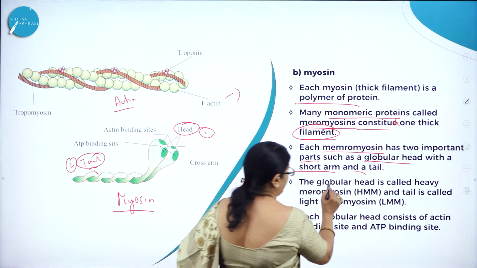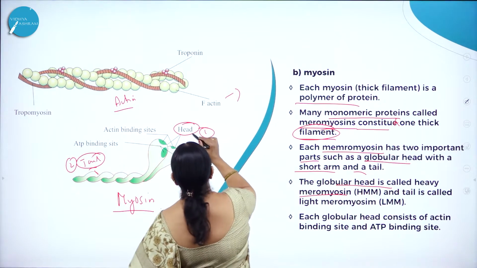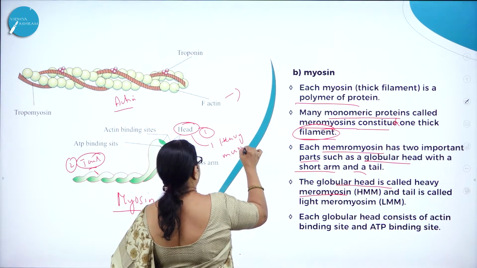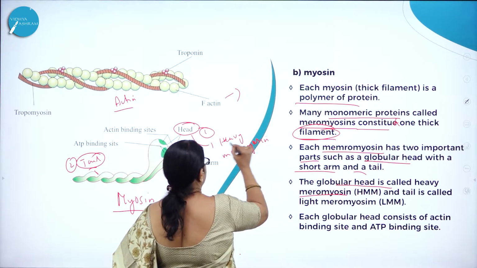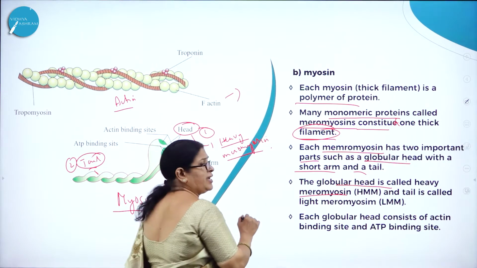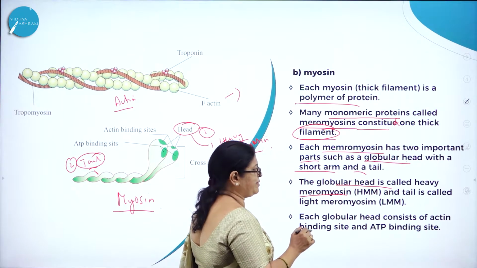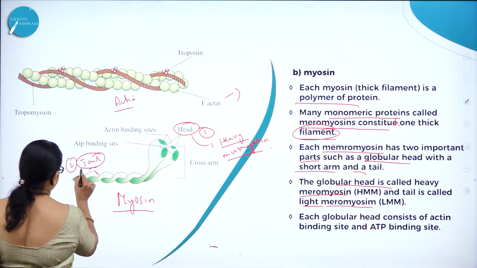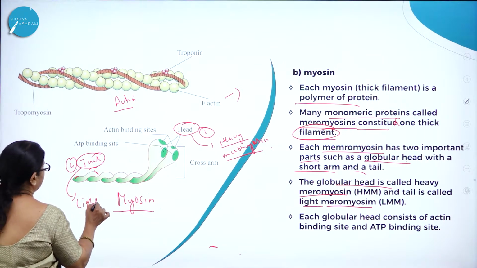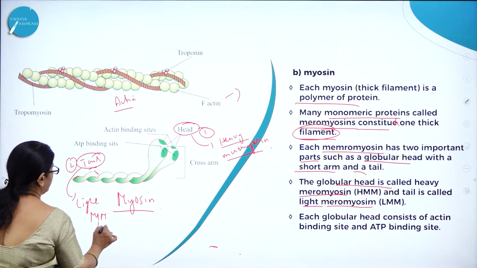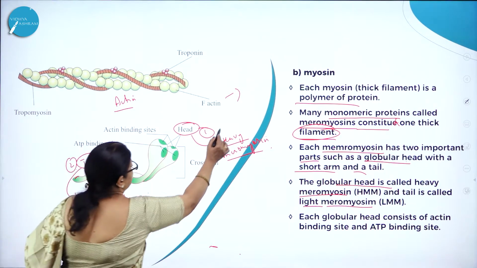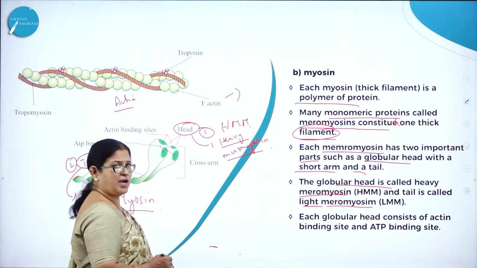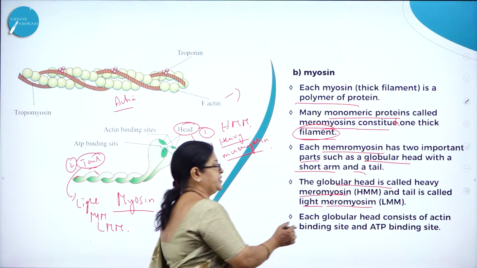The globular head is called heavy meromyosin, HMM, and the tail is called light meromyosin, LMM. So this is LMM, and this is HMM. Heavy meromyosin, and the tail is called light meromyosin, that is LMM.